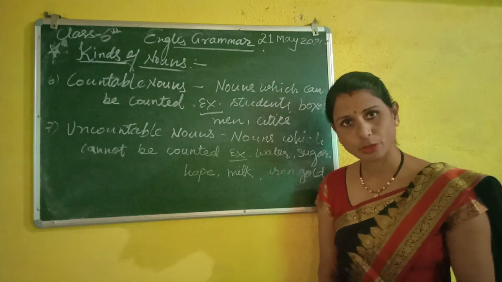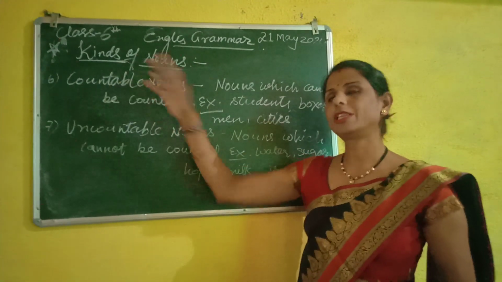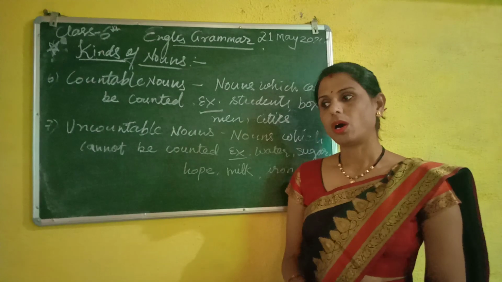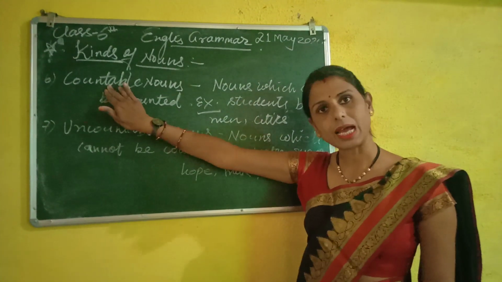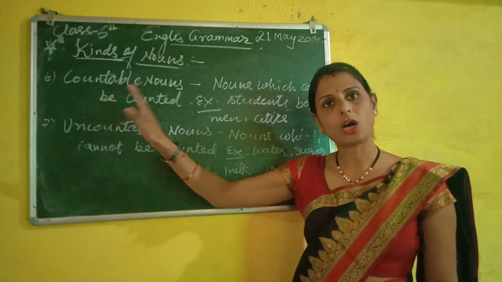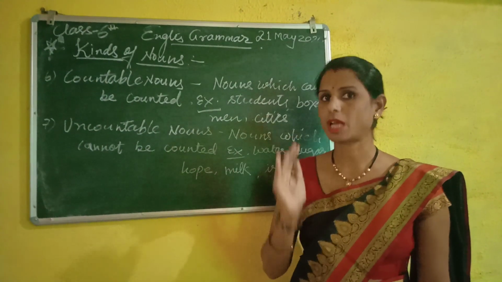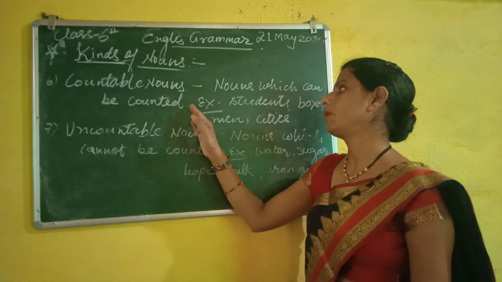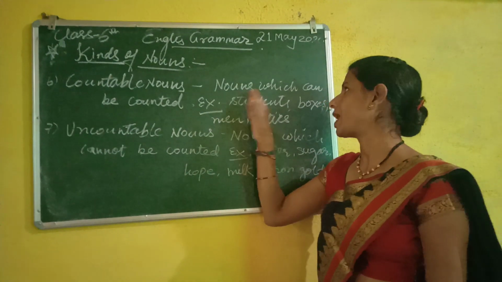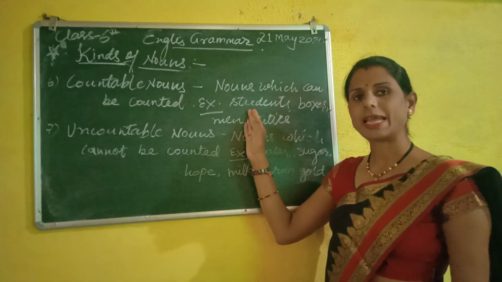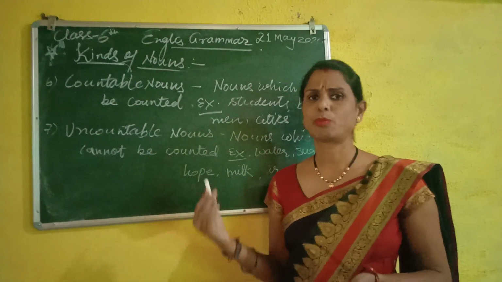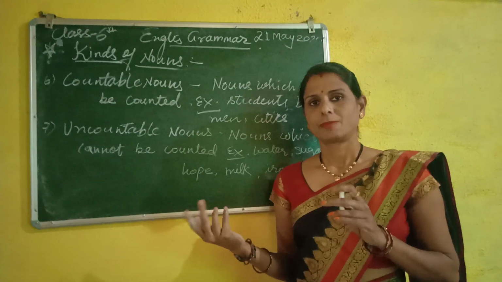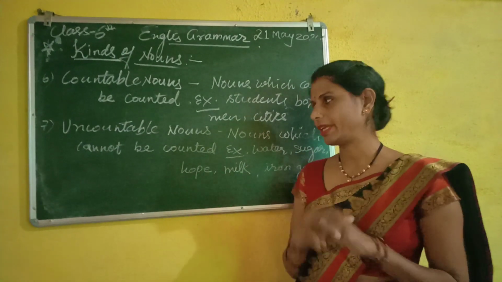So many examples you can write. So countable, those which we can count. All the common nouns will come under the countable nouns. All the common nouns are countable nouns also. You can see the nouns which can be counted, like students, boxes, men, cities, chalk, duster, boards. So many you can count.